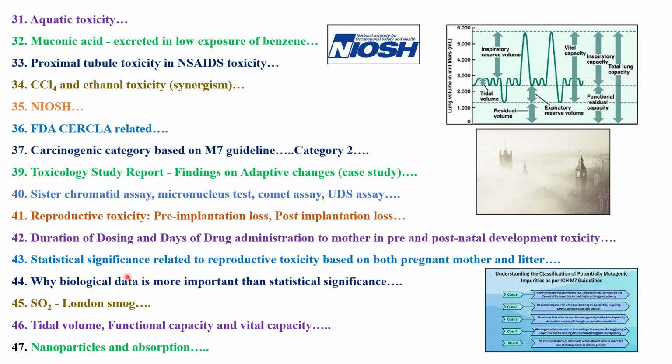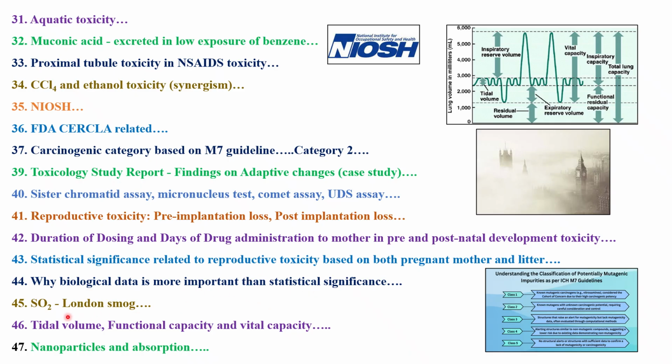Next question is statistical significance related to reproductive toxicity based on both pregnant mother and litter. So you need to understand the difference between biological significance and statistical significance. There is a difference, and you will be considering it in the final conclusion of your report. Next is why biological data is more important than statistical significance, similar to the previous one.